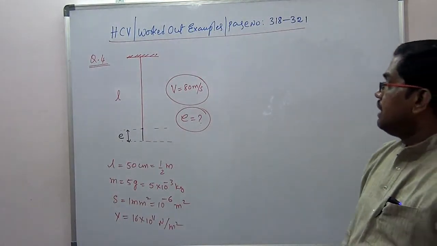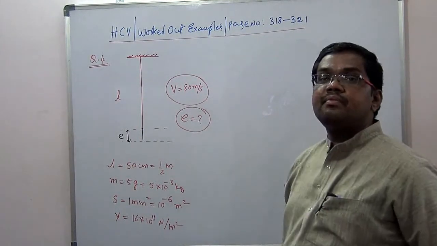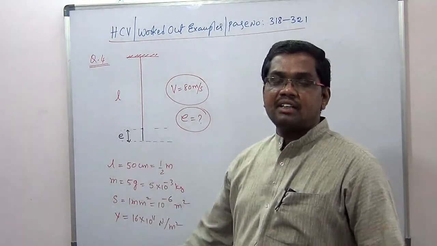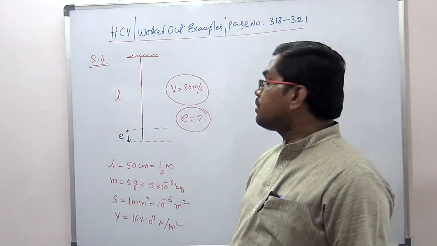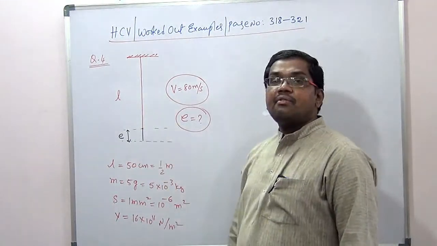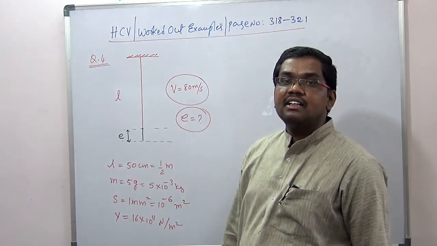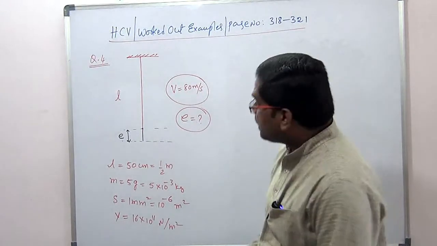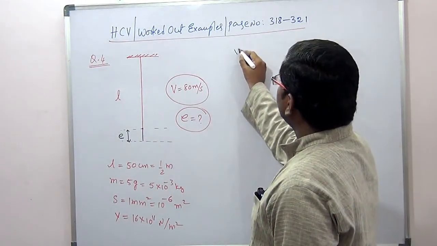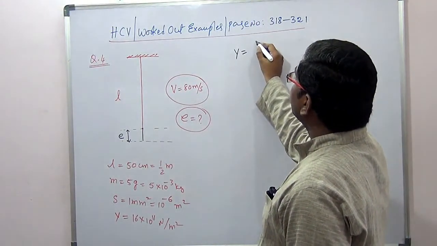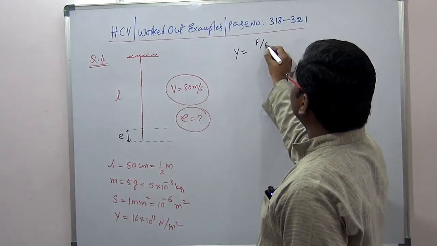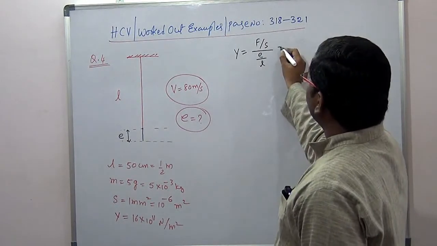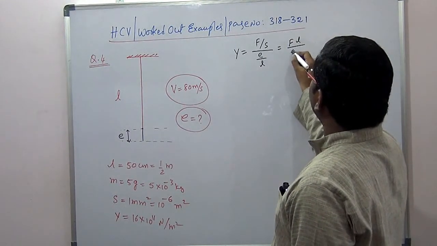Okay, fine. So then how to calculate? Obviously tension is developed due to its own weight. So what is the tension here? Weight of it. Now the Young's modulus definition will be stress upon strain. Stress is force per unit area. Strain is change in length by original length. So from here, Y equals F L divided by E into S.